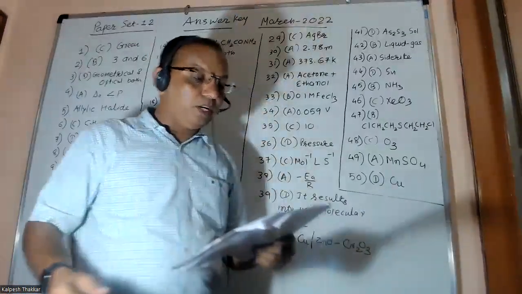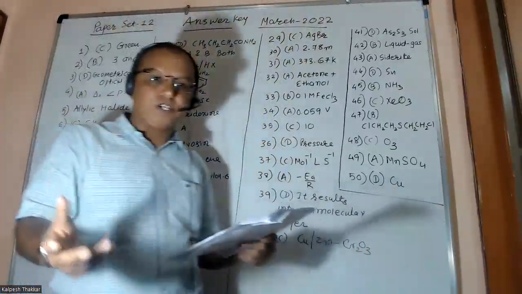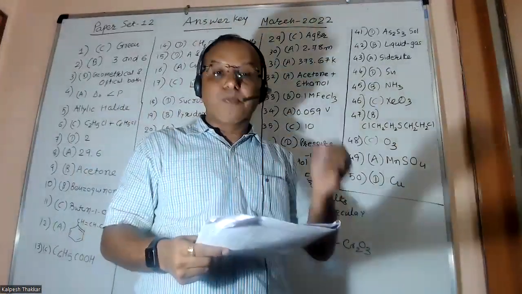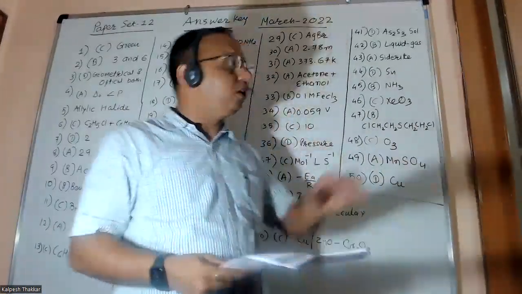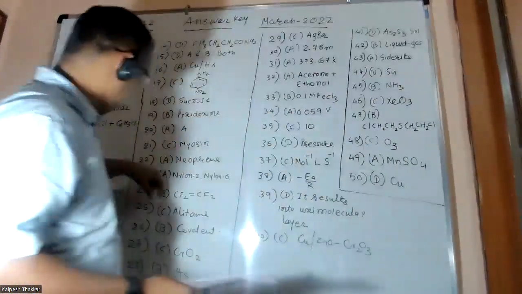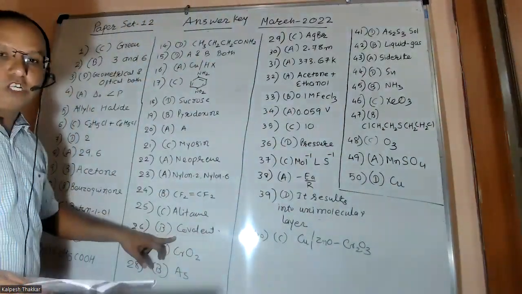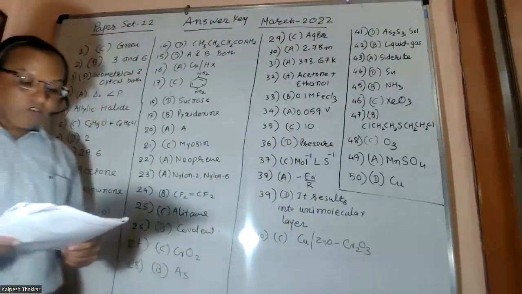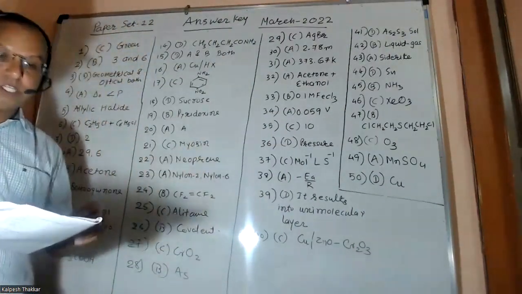Question number 26: diamond is which type of solid? Once again, from chapter number 1, in the table, covalent network types are given. So covalent bonding is present, friends, in diamond. So option B is correct. Question number 27: which is a ferromagnetic substance?